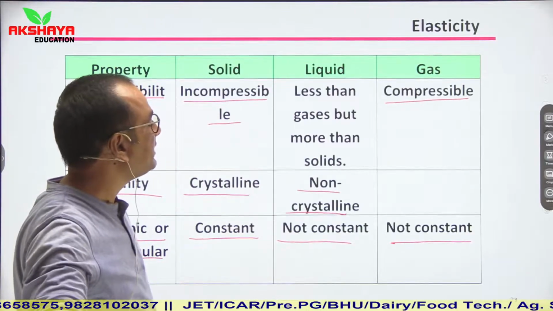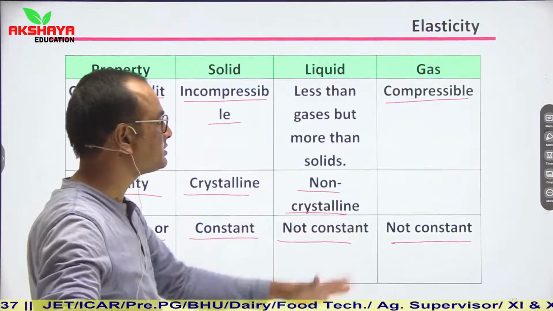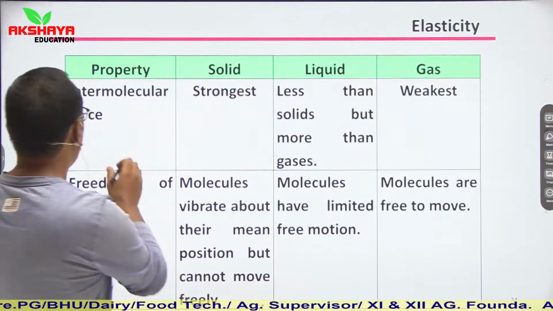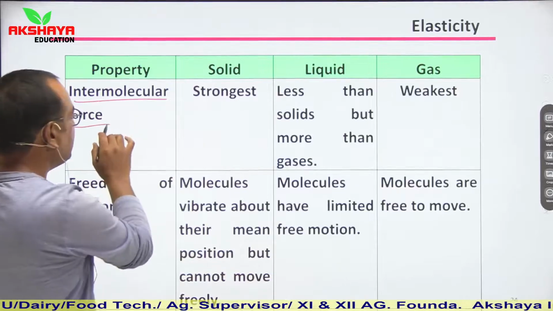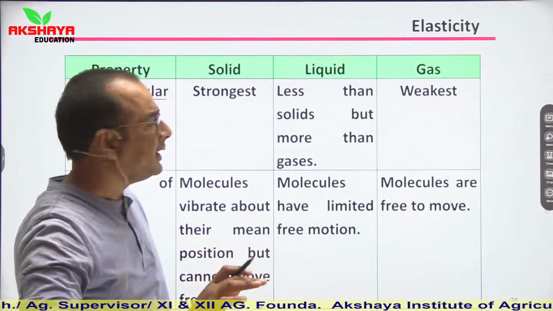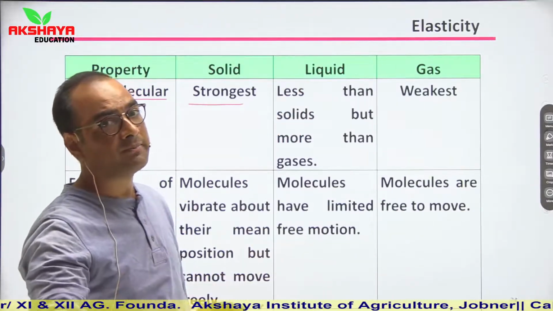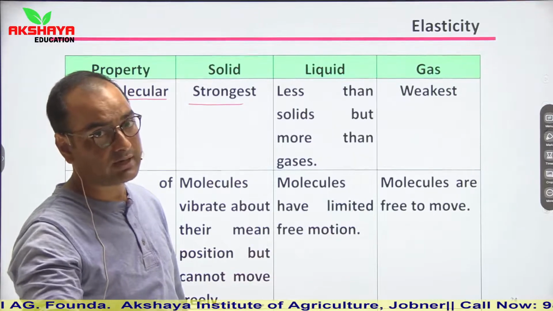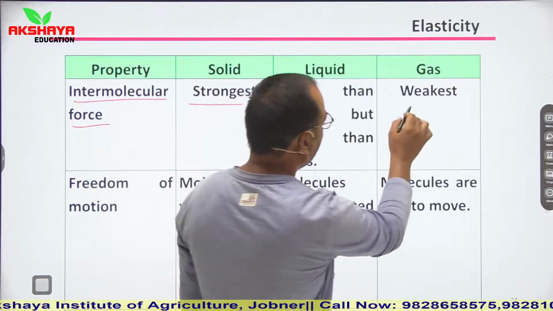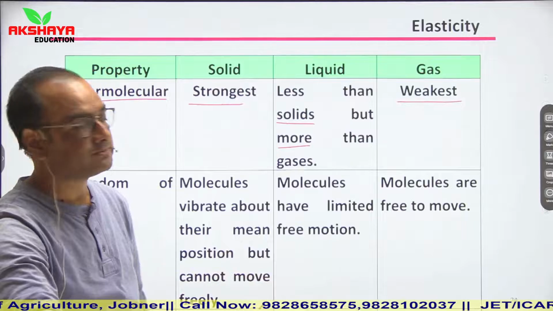So we cannot say that the interatomic and intermolecular distance is constant; it is not constant in case of liquids and gases. Then intermolecular force. Intermolecular force in solids is strongest. In case of liquid, it is less than solid and more than gas. And the interatomic force in gas atoms is the weakest.